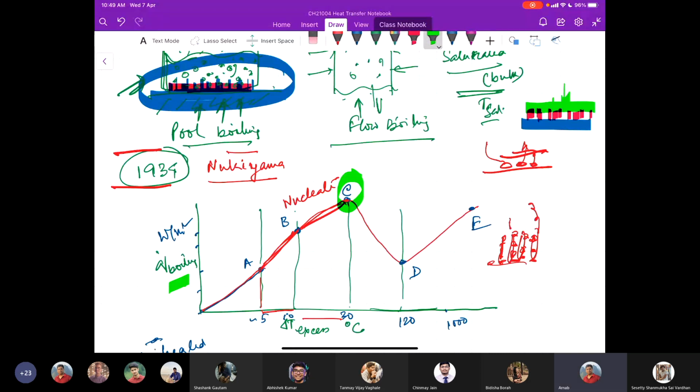The high rate of heat transfer we can achieve is at this peak of nucleate boiling. And here, let me tell you that in flow boiling, we have a higher rate of heat transfer than at C. So the point is that we reach a point C where we have a critical or maximum heat flux.